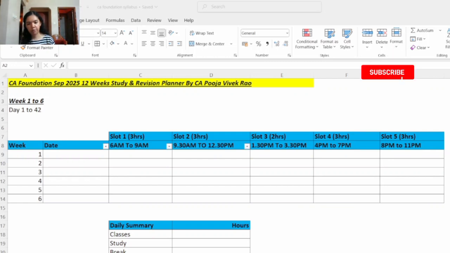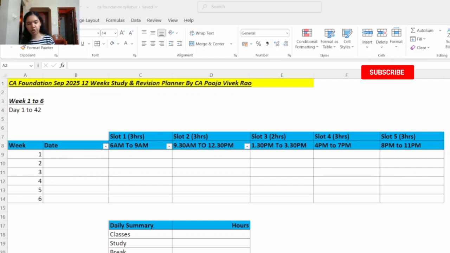Now some tips on how to prepare notes. If you are preparing notes for accounting, whatever important formats are there, you can note them down in one place. And whatever important concepts are there, you can note those down in one place. Then if you are preparing notes for business law subject, all the provisions and section numbers you can note down in one place.